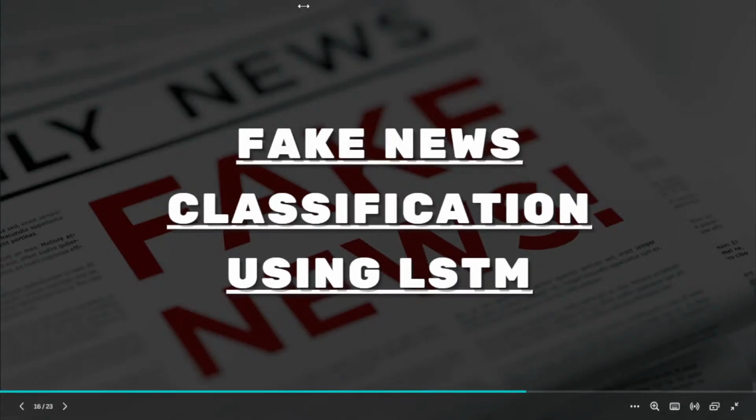And the project we are going to see is fake news classification using LSTM. If you remember, in yesterday's assignment 4, I gave this project only, fake news classification. First you try, I'll show you with LSTM. You try on your own with machine learning algorithms, and then you can also try this kind of task. I'll show you in today's class. We'll see this project, you also try to do it on your own.